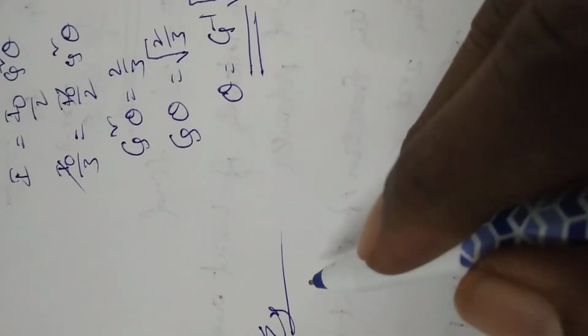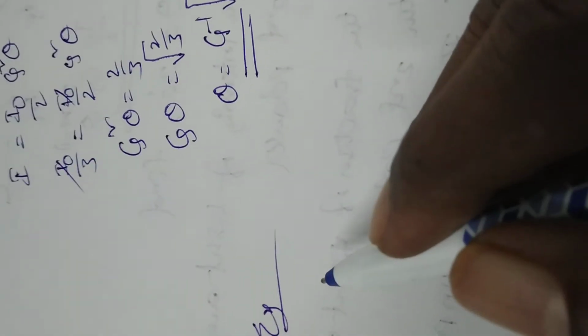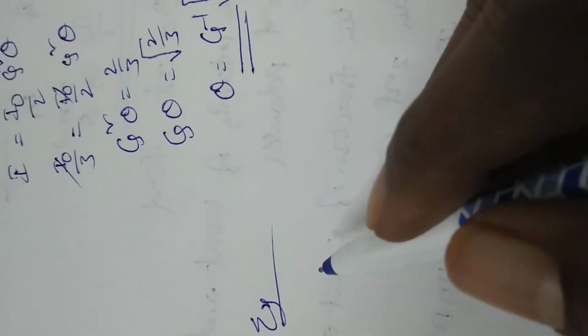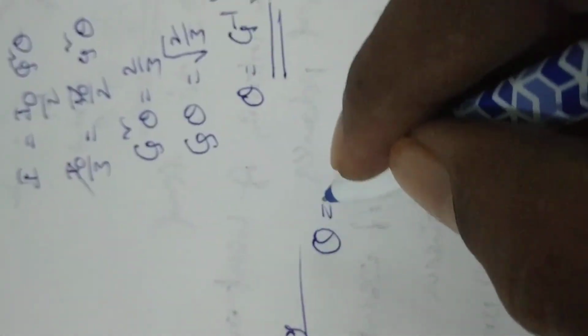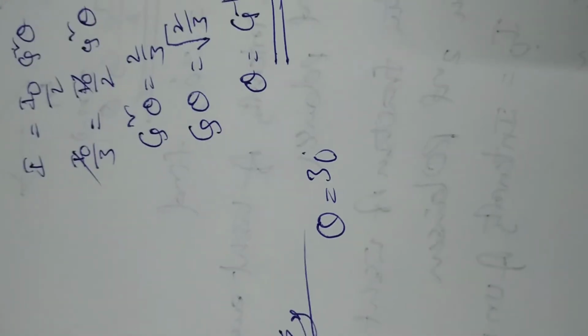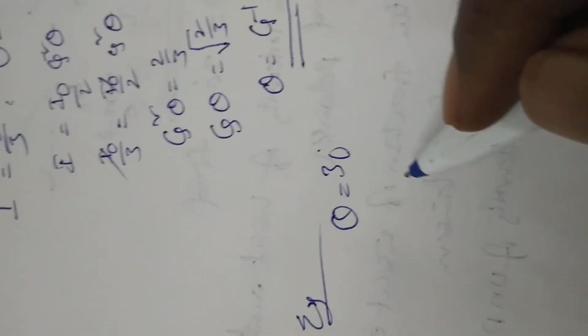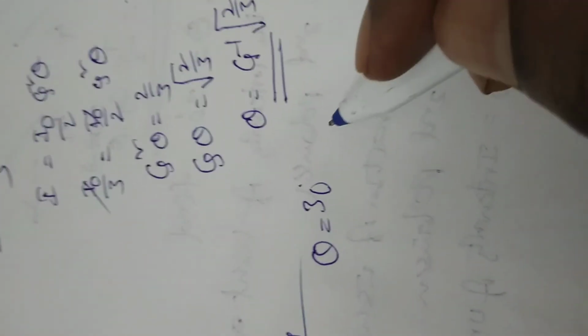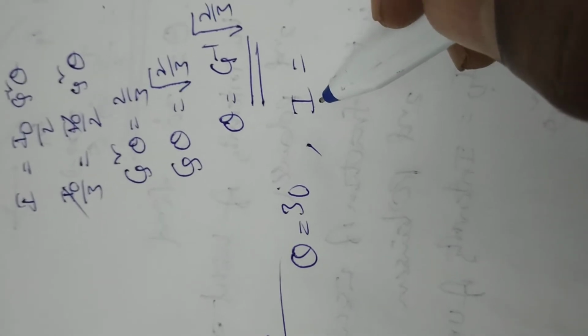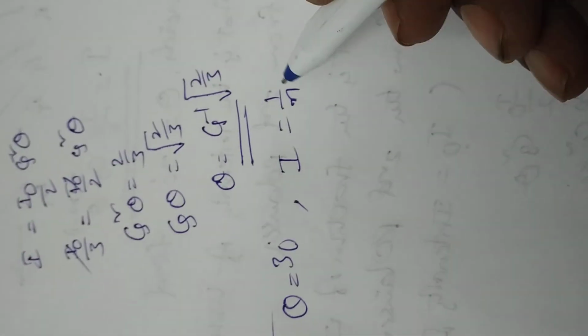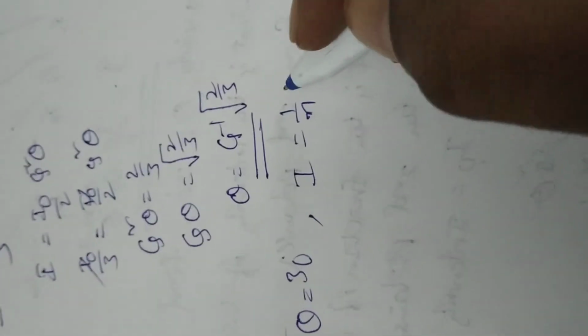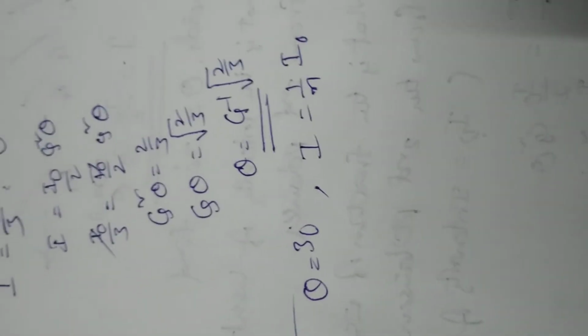Next example is, an analyzer is inclined to the polarizer at an angle of 30 degrees. Theta is equal to 30 degrees. The intensity of light emerging from the analyzer is, it is given, 1 by nth of the intensity of incident light.